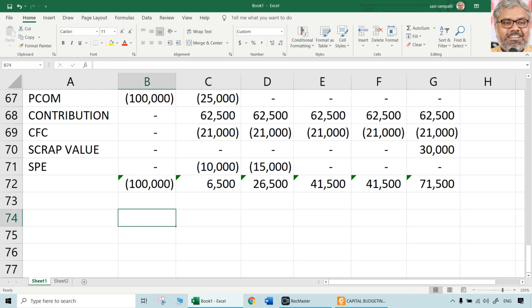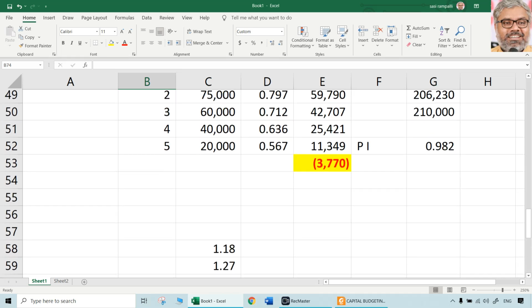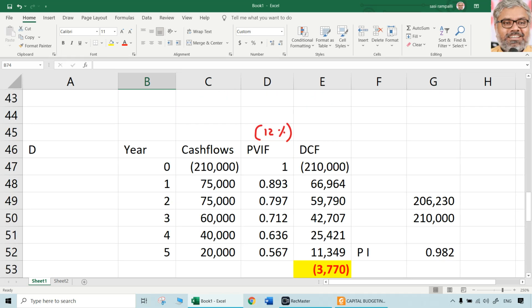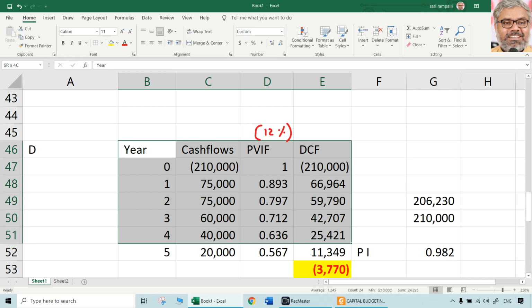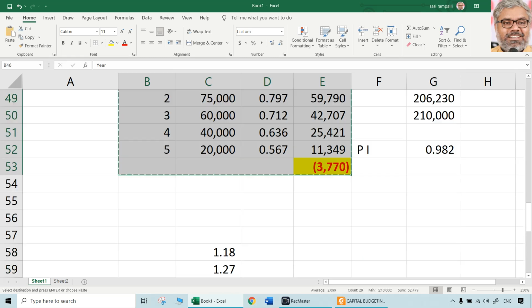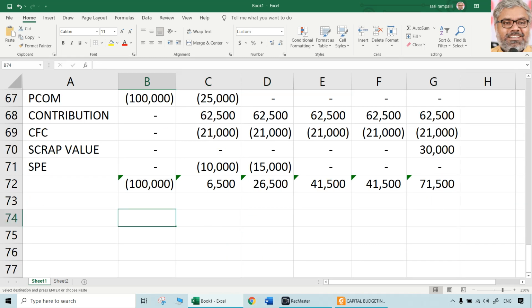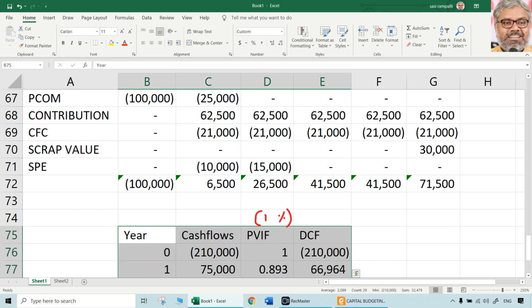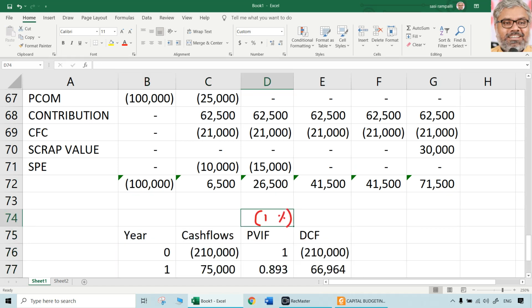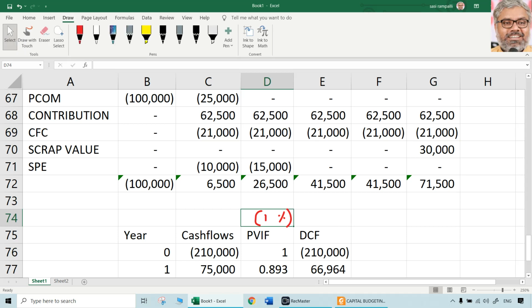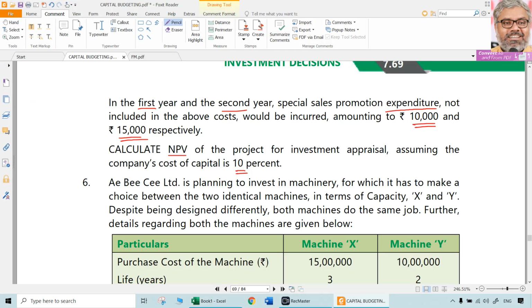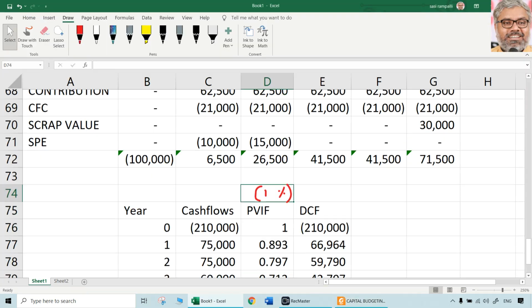Once you have the cash flows, NPV calculation is just a simple normal exercise. The rate will be different here. What is the rate? Cost of capital 10%.